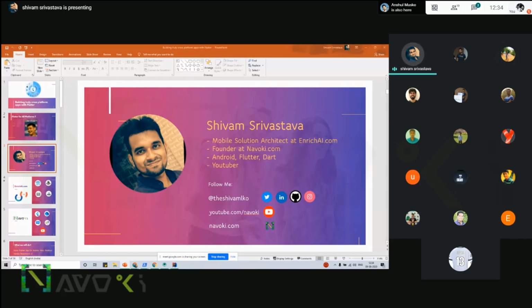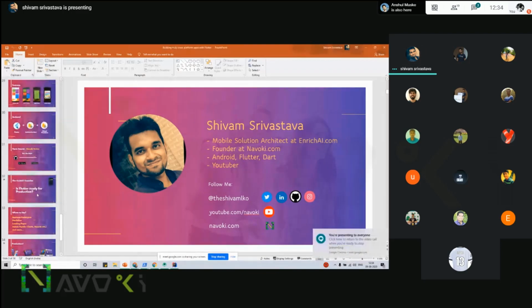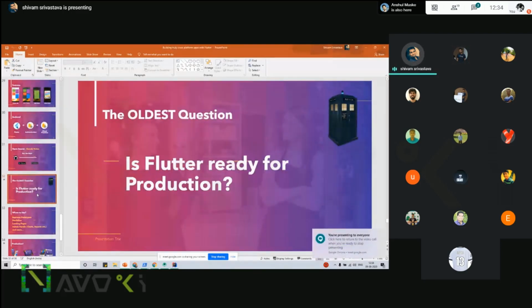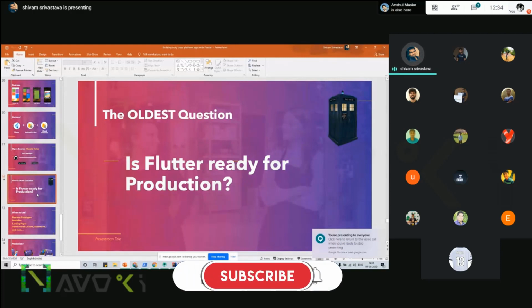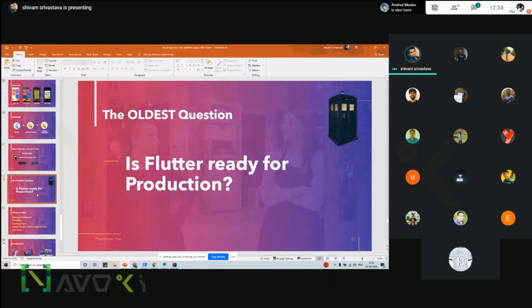Yeah, the biggest question that most people ask is this one: is Flutter ready for production? At that time there were some issues, there were some crashes, but as the Flutter SDK keeps updating, those issues are resolved. So for mobile, yes, you can learn it.